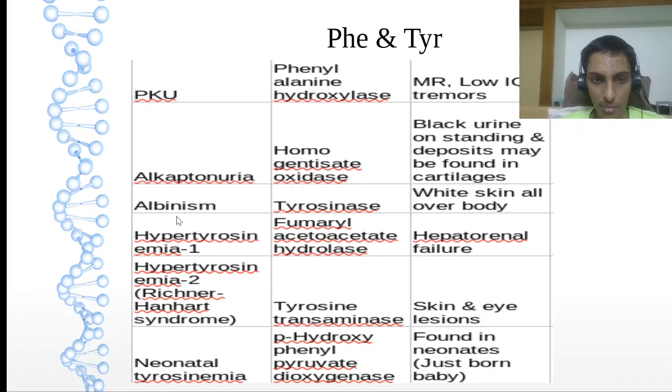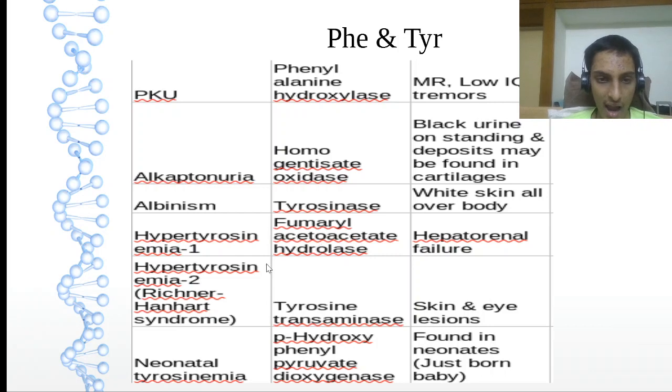Next, albinism. I told you in the very starting of the video, I've told you in this video itself, albinism, enzyme deficient tyrosinase. It causes white skin everywhere. Okay, so if you observe anyone with totally white skin, right, their whole body is white, that means they suffer from this condition, albinism.